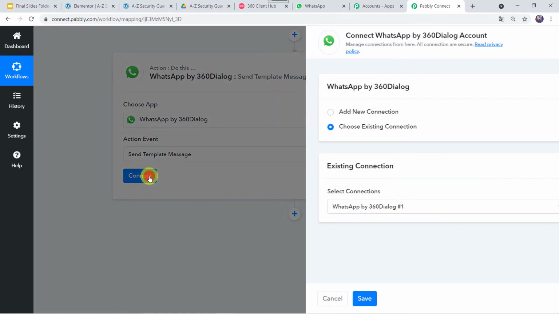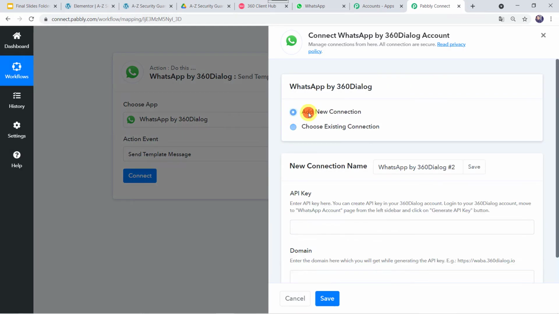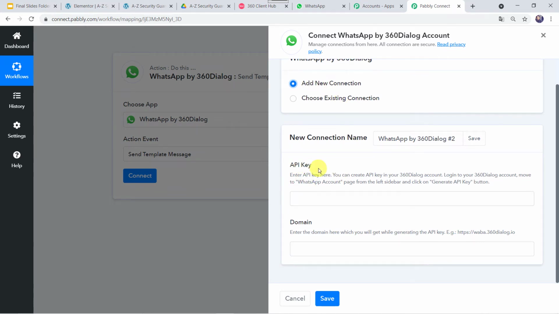Let's click on connect. Here we have to click on add new connection. Now it is asking for the API key and domain. So let us read the instructions. Enter API key here. You can create API key in your 360 Dialog account. Log into your 360 Dialog account. Move to WhatsApp account page from the left sidebar and click on generate API key button. Okay. So first we have to go to 360 Dialog account and from there we will be moving to